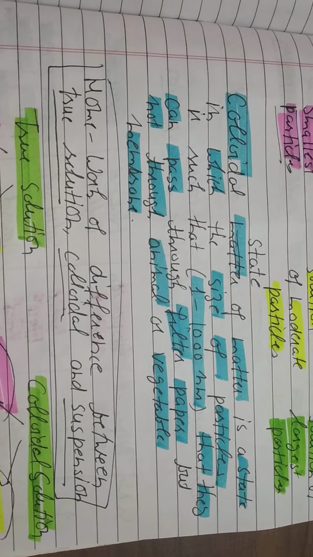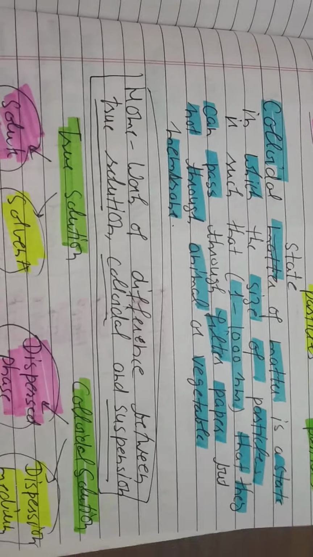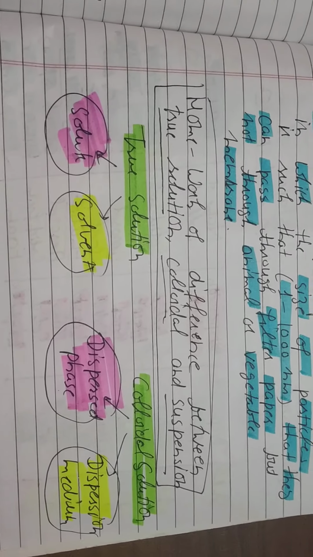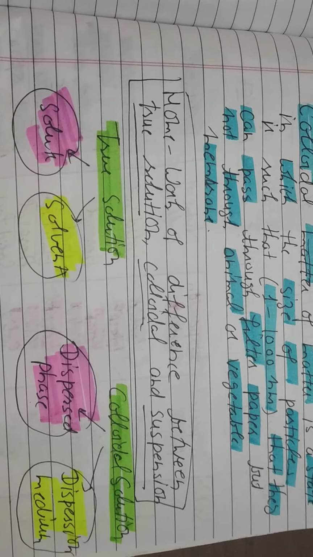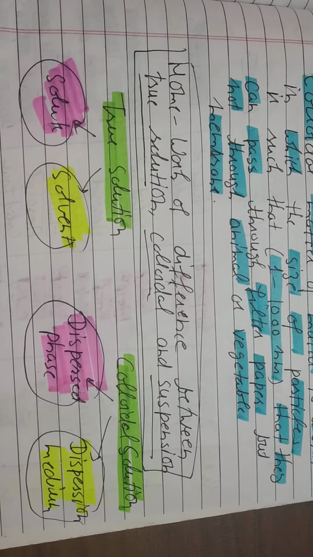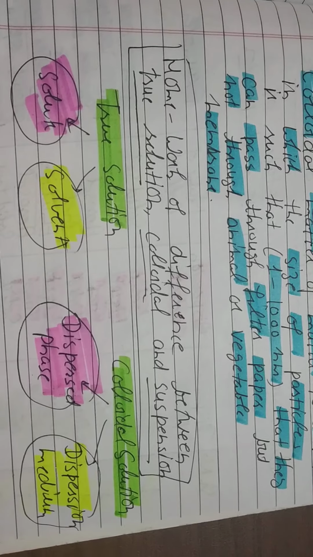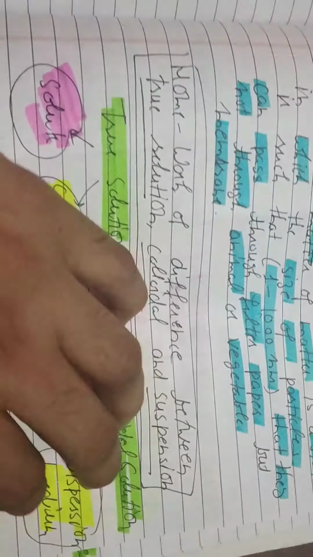So true solution, colloidal and suspension is homework for you. You have already studied this in your lower classes. Now what is a true solution? You already know in your lower classes. A true solution is made up of solute, which is less, and solvent, which is more. A colloidal solution is made up of two parts: one is less, that is called the dispersed phase, the other is more, that is called the dispersion medium.